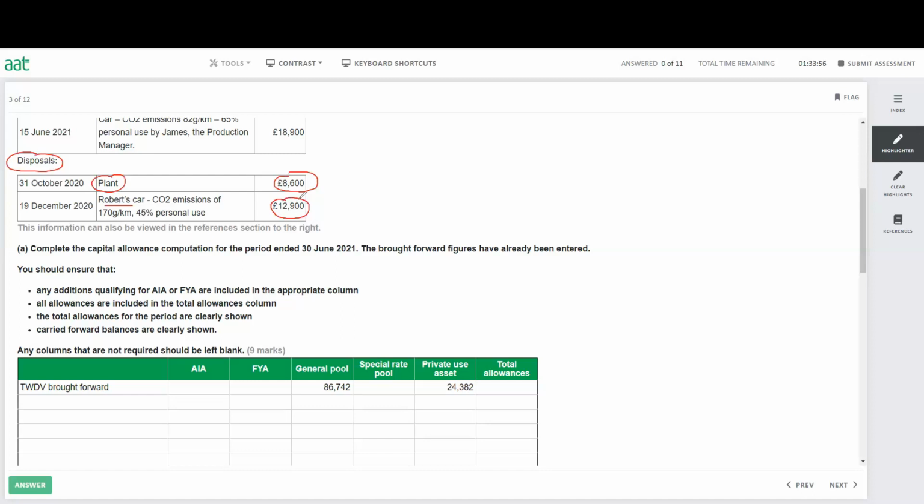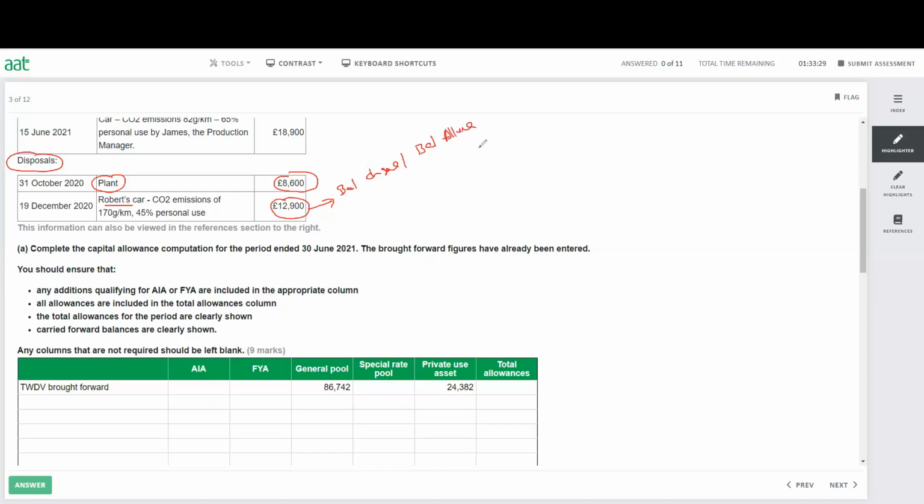When we sell any specific asset, one that was used for private use or in a special rate pool, not in the general pool, then either this asset will create a balancing charge or a balancing allowance.